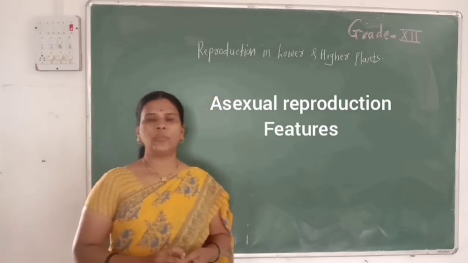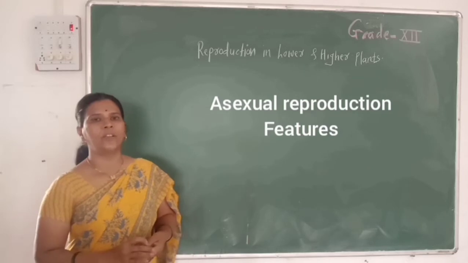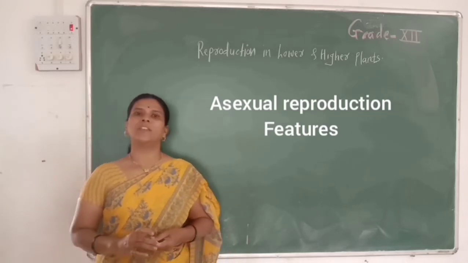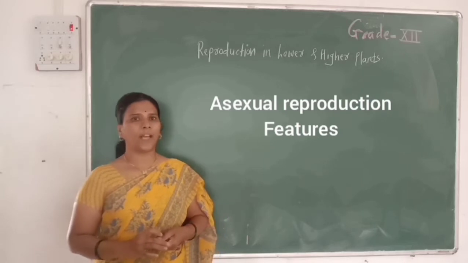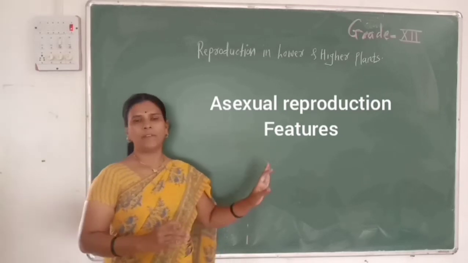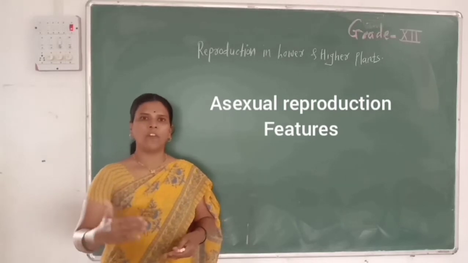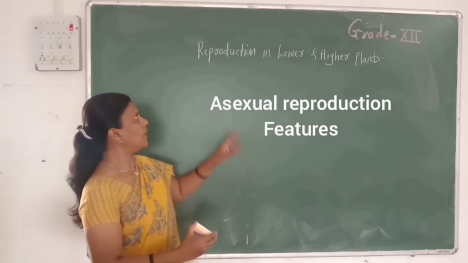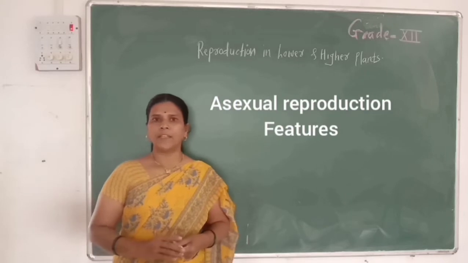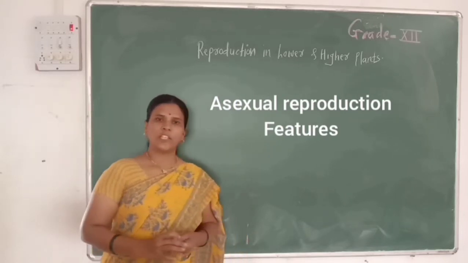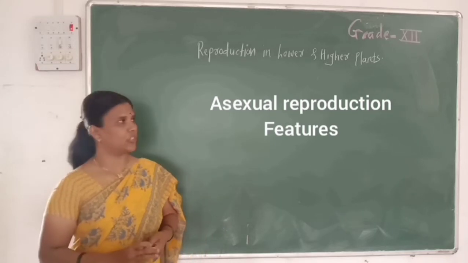Reproduction is the unique and important feature present in living organisms. Reproduction is defined as the ability of living organisms to produce offspring or young ones of their own kind. It is called reproduction. Then there are two types of reproduction: asexual reproduction and sexual reproduction.